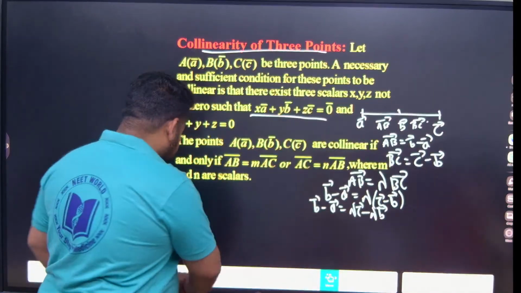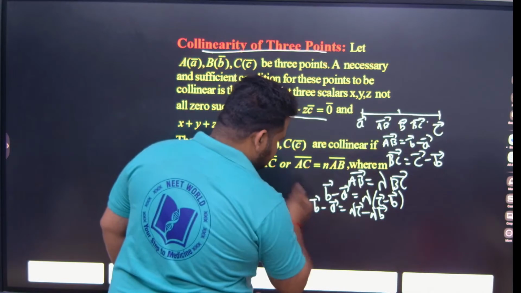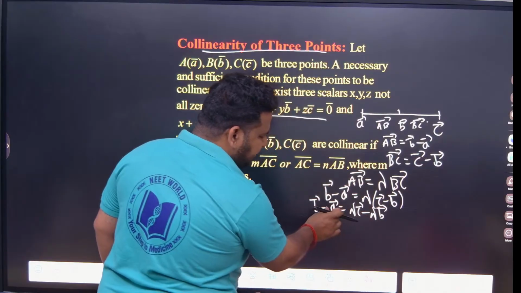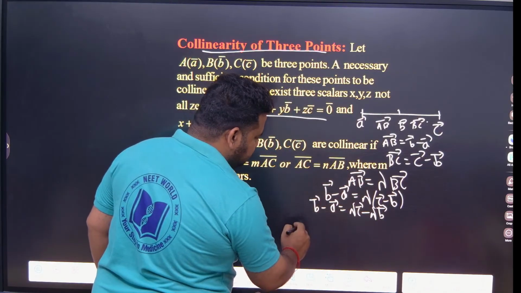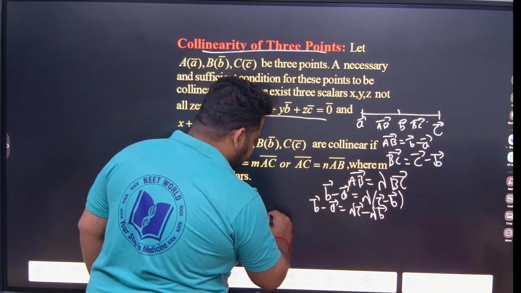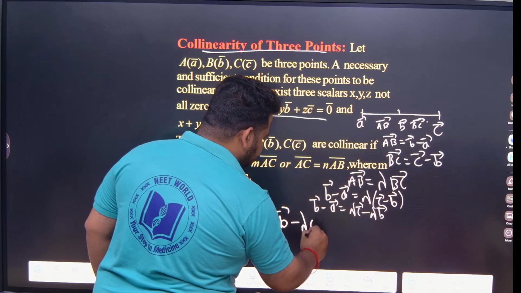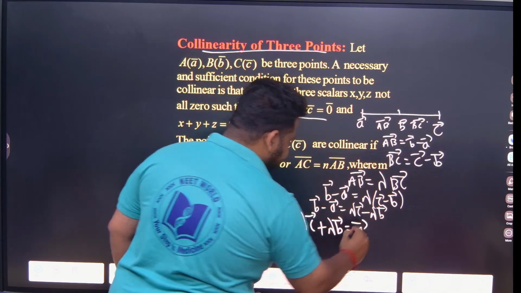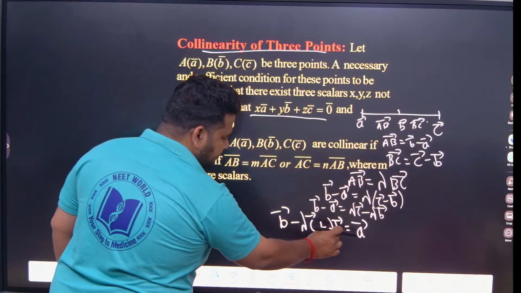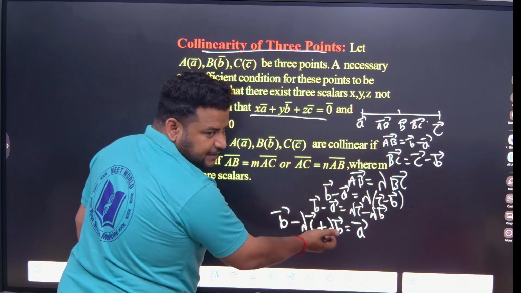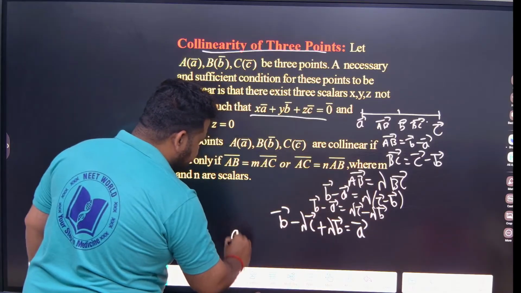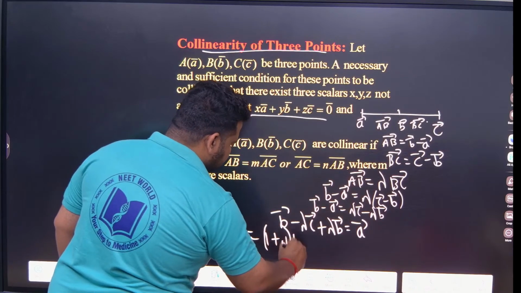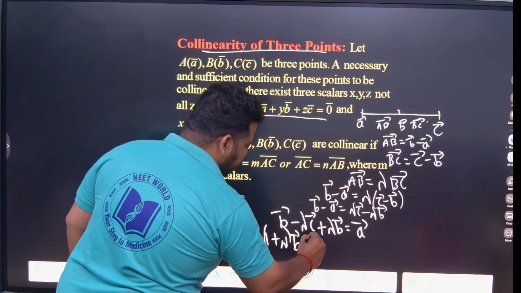Now what we will do is take everything to the RHS, because I want to find just vector A. So vector A will be equal to vector B minus lambda times C plus lambda times B. Now vector B and lambda times B, I can take common. So vector A will be equal to 1 plus lambda times vector B, minus lambda times vector C.